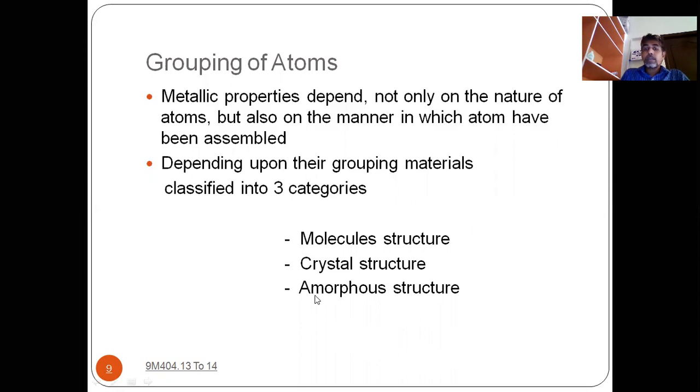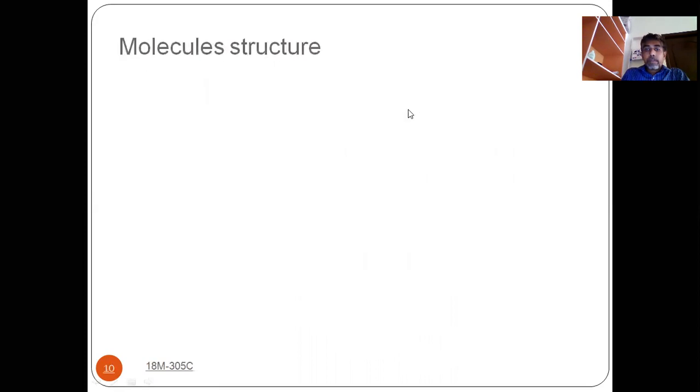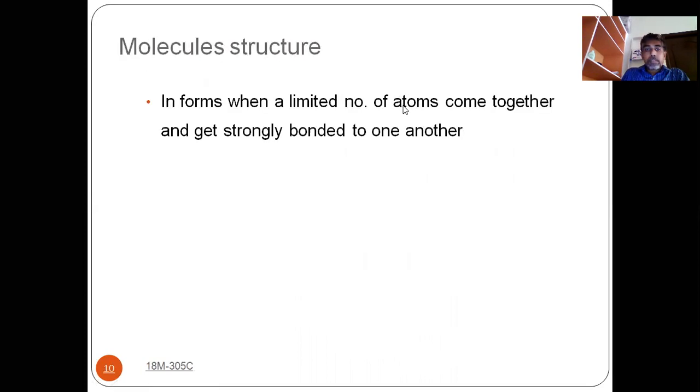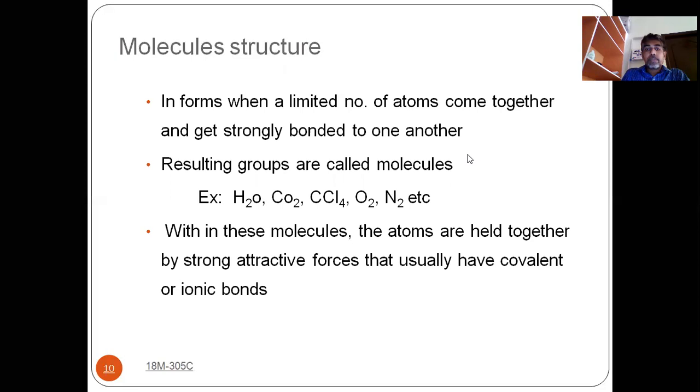In competitive exams also they may ask what is meant by molecular structure, what is meant by crystalline structure, and what is meant by amorphous structure. We will discuss one by one. First, molecular structure. What is happening in the molecular structure?